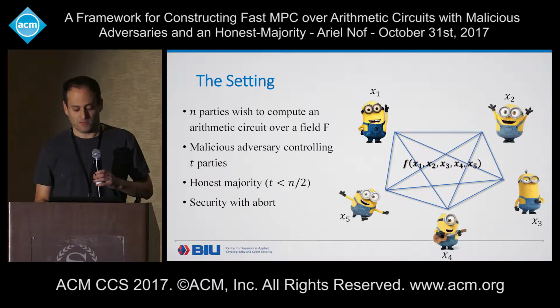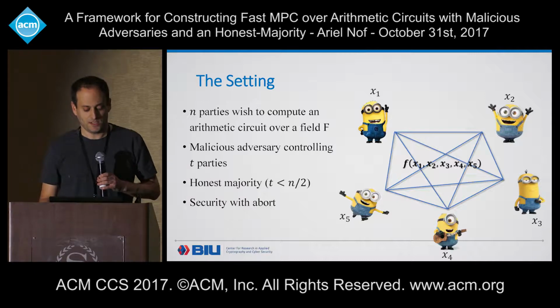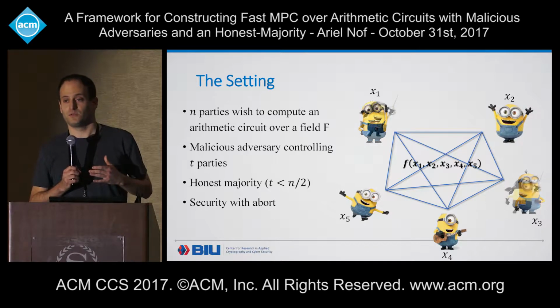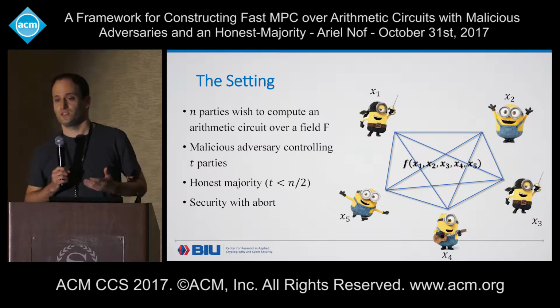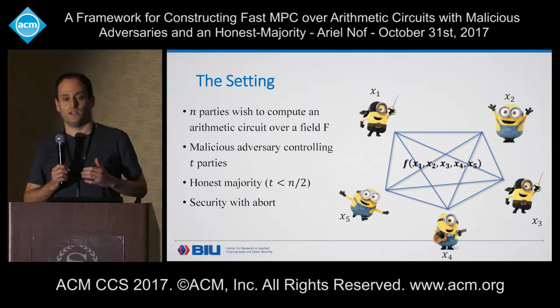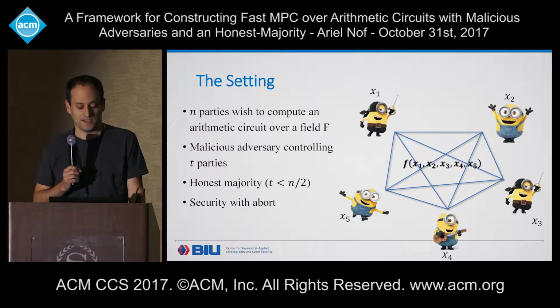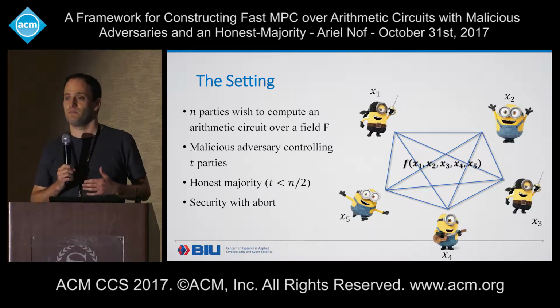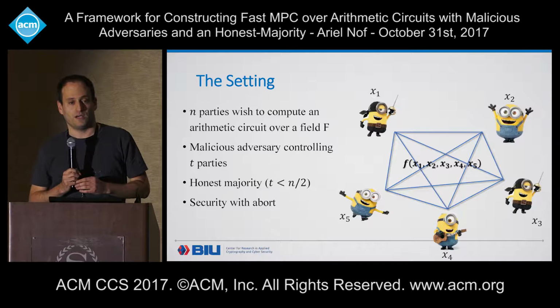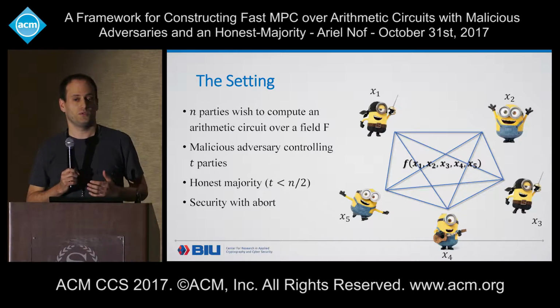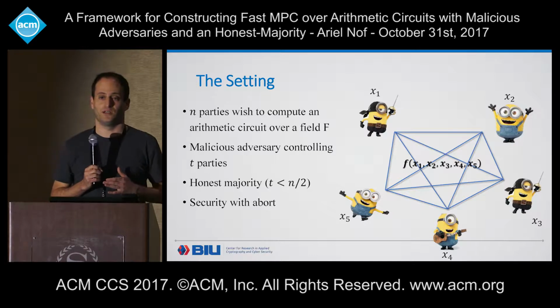So if we have 5 parties, then exactly 2 parties may be corrupted. And our security definition is security with abort. Although in the honest majority setting, fairness, for example, can be achieved, in this work, since we want to achieve the highest efficiency possible, we consider only security with abort, which means that the adversary may cause an abort, but if an honest party receives its output, then this is the correct output, except with negligible probability.